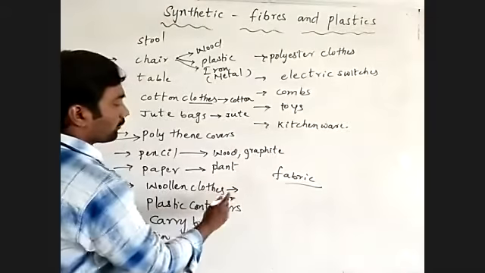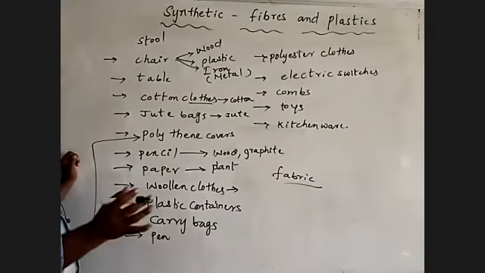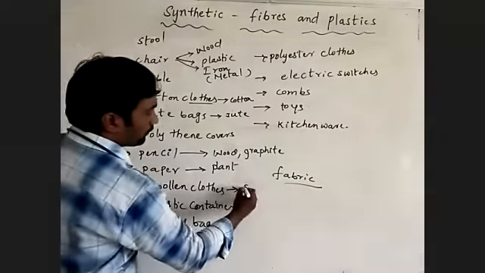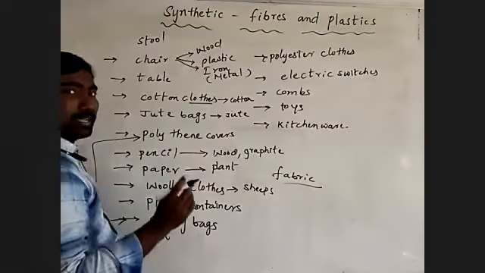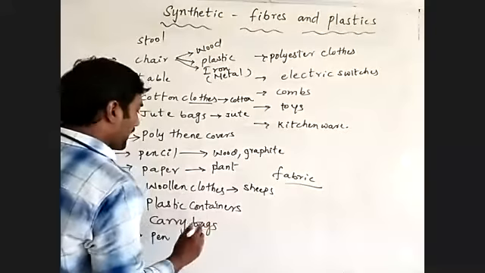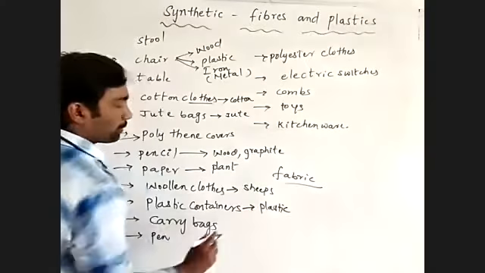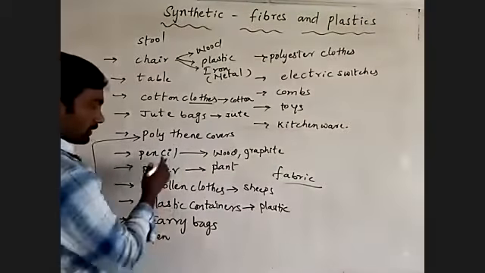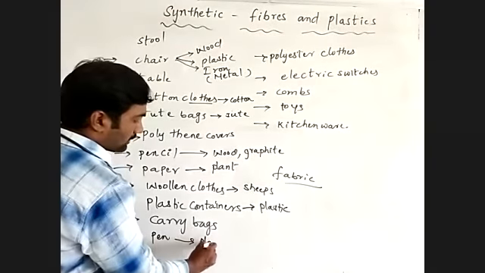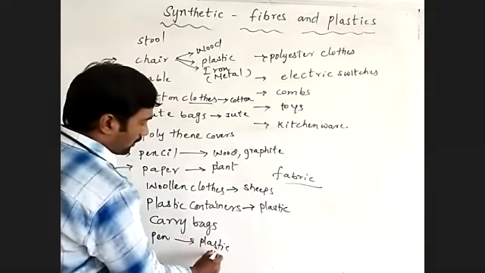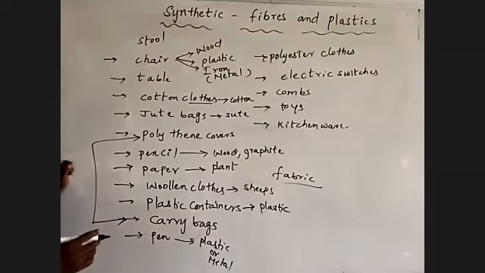Woolen cloth is made from what? The fur of sheep and goats. Plastic containers are made from plastic material. Carry bags, we discussed just before. Pen, what about that? Plastic or metal? Is it clear?